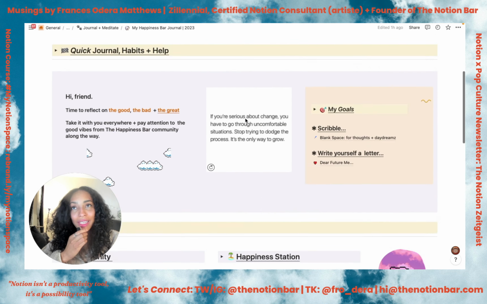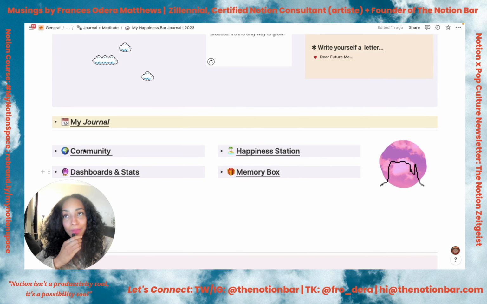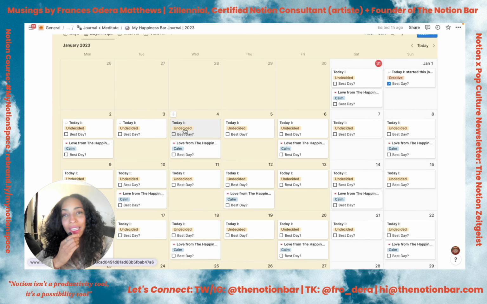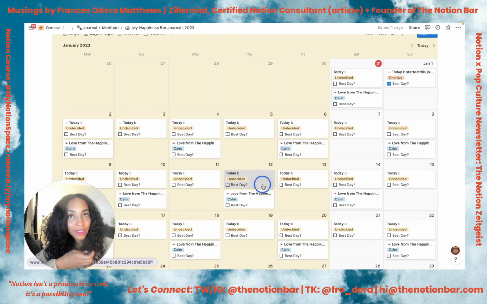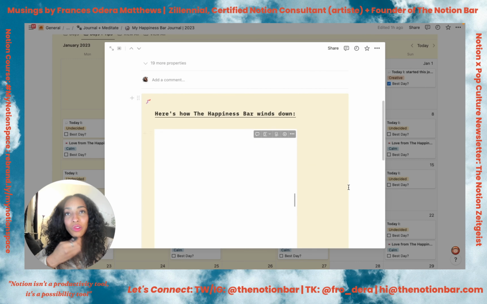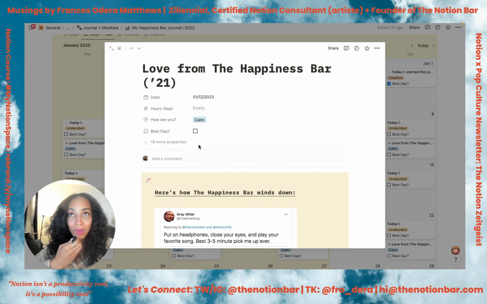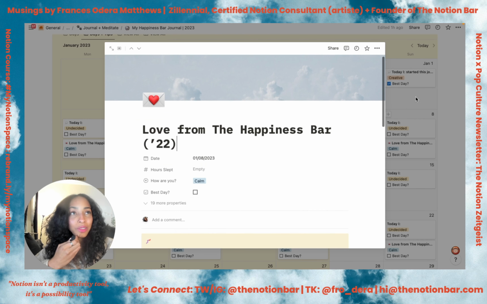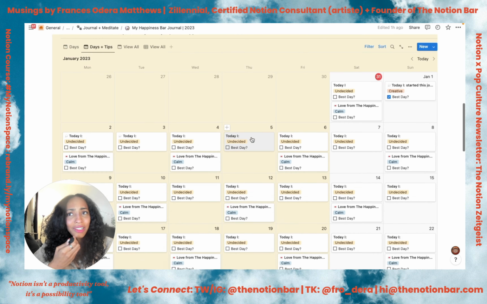I've basically been making this journal since 2021, and it's got what you'd expect: a mood tracker, a sleep tracker. But what really makes this journal stand out is that every year, the people who download the journal, over 3,000 of you now, kind of started a journal cult. You submit tips for the following year's journal and basically it keeps building up. So it goes all the way back to 2021 and 2022, and then we try and find a 2023 one. So it's like a community journal and it's pretty cool.